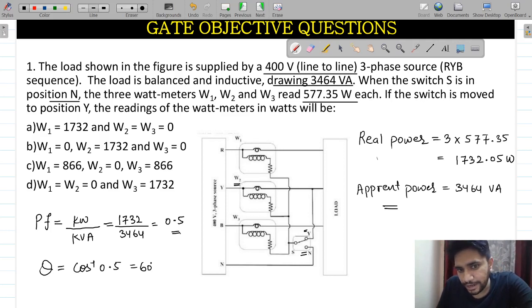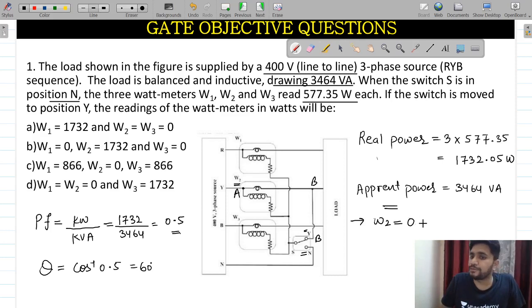Suppose one coil is connected to this point A, and the second point is connected to this point B. So this wattmeter is simply connected across this current coil, and the current coil should ideally have a very low resistance. In this case, I can say that as and when the switch is at the Y position, my W2 is short circuited and will be equal to 0.